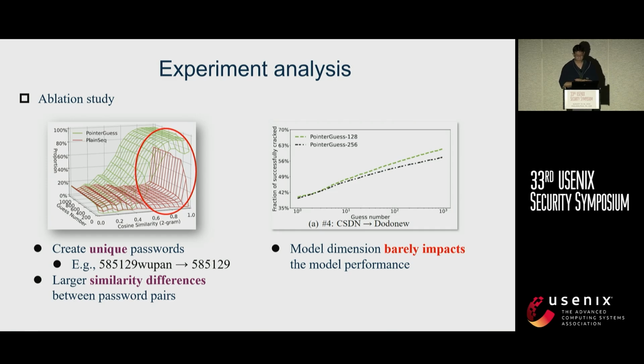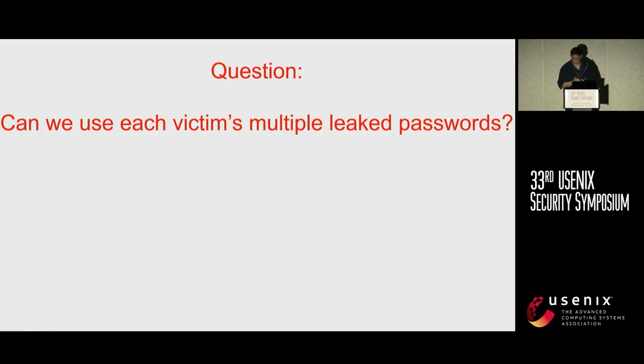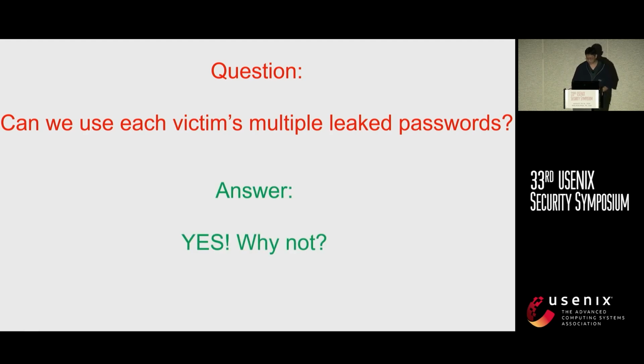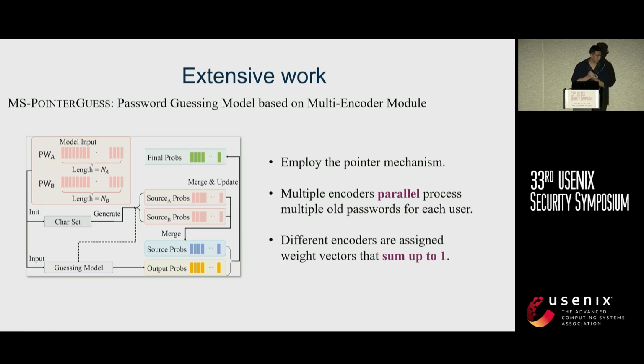Moreover, we also investigate the impact of hidden dimensions on model performance, as shown in the right figure. The figure shows that the model dimension barely impacts the model performance. After this work, we have a question: can we use each victim's multiple linked passwords to more effectively crack their target? I think there is a correct answer, and that's why we propose a multi-source PointerGuess, which employs a multi-encoder module.